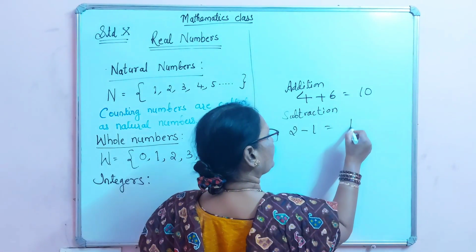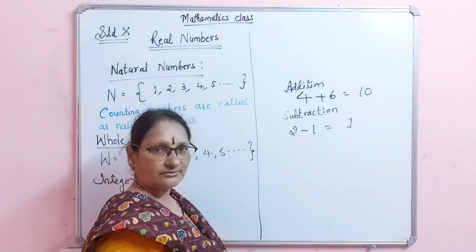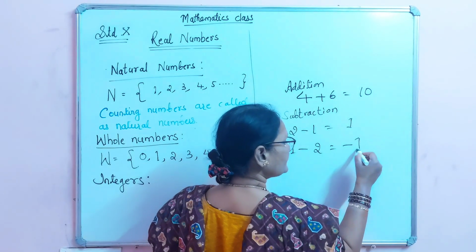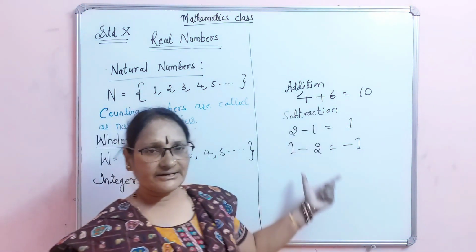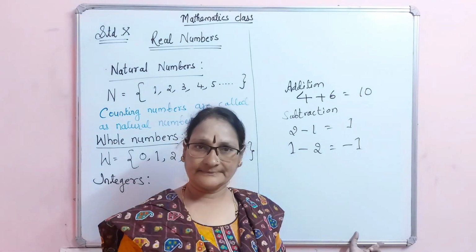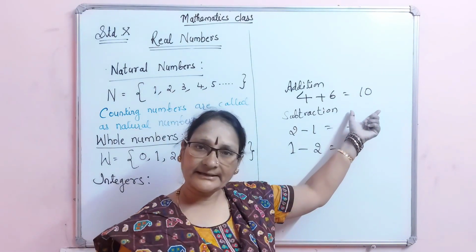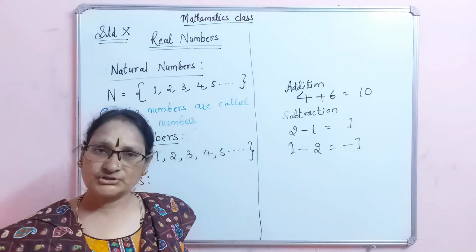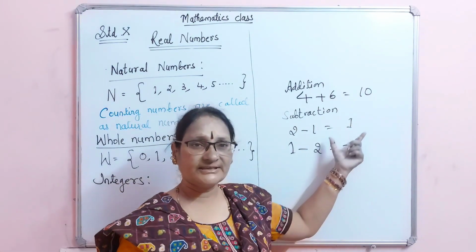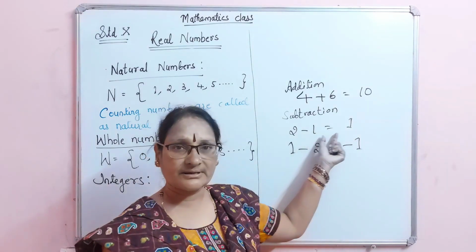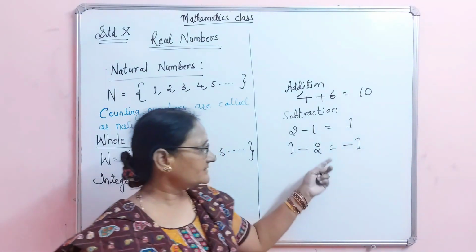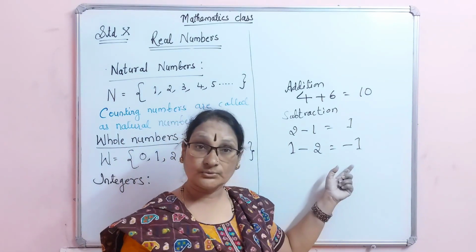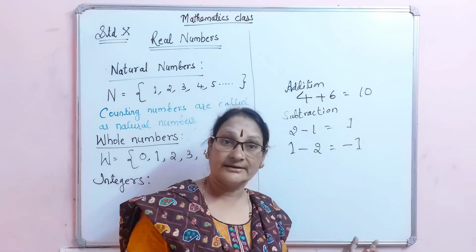2 minus 1 is 1, correct? Then there is a question: why can't we do 1 minus 2? Here the answer is minus 1. So in such a condition, negative numbers started arising, and positive numbers are already there, where the addition of two numbers is another positive number. See, subtraction of this kind, bigger number minus smaller number is okay, it is done. But at the same time, we may get a question: why can't we subtract 1 minus 2? And then the negative numbers started arising.